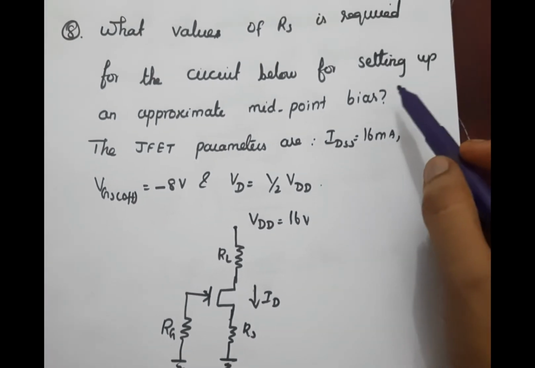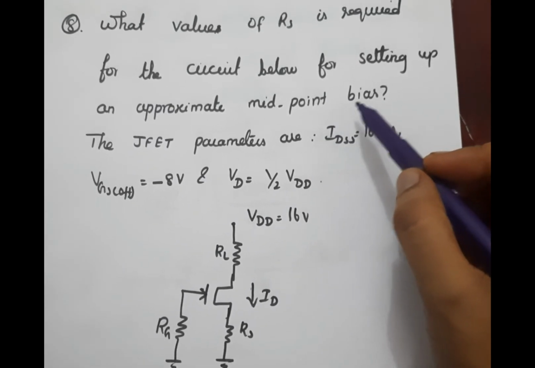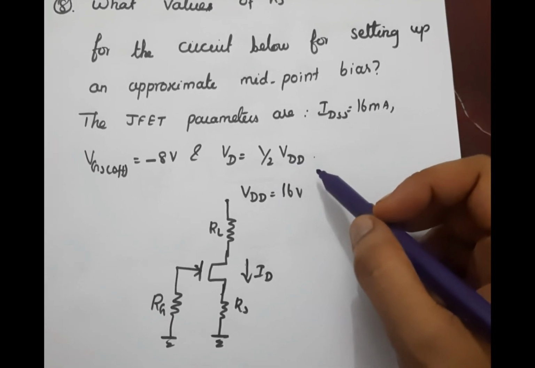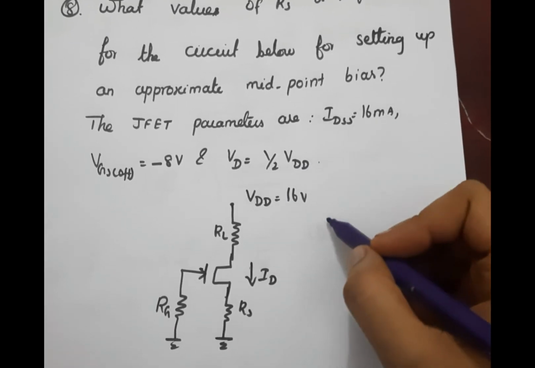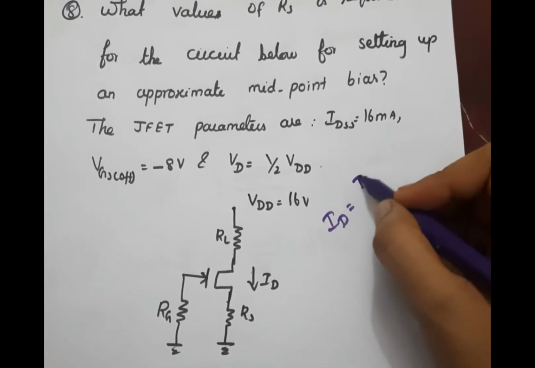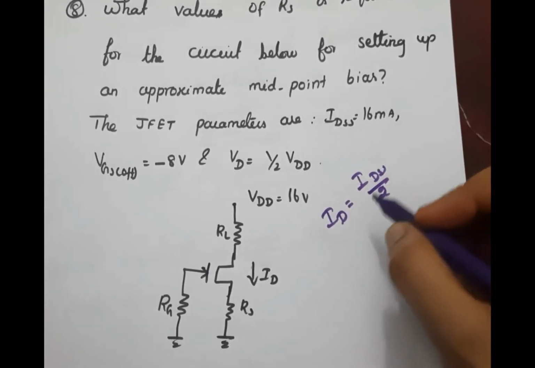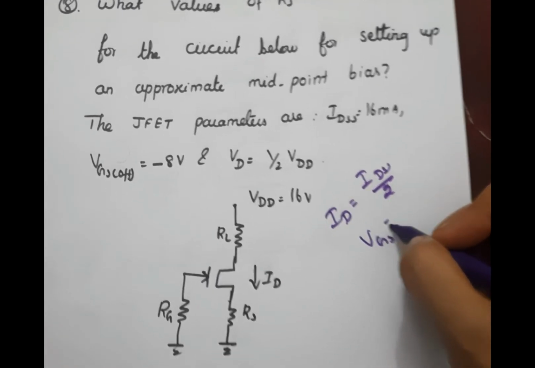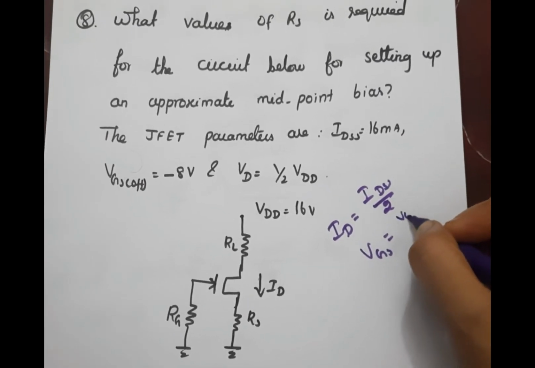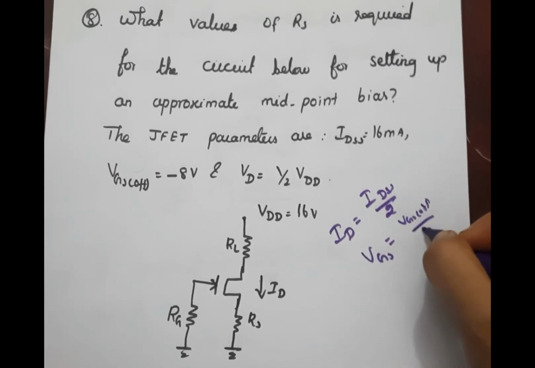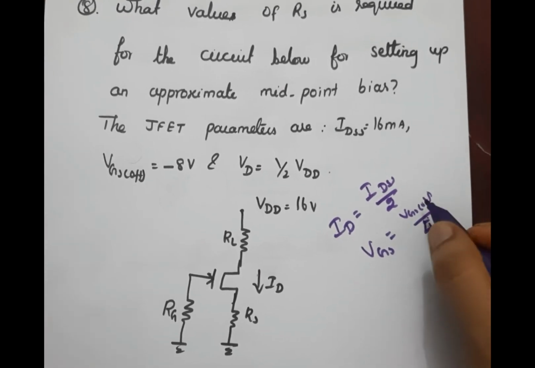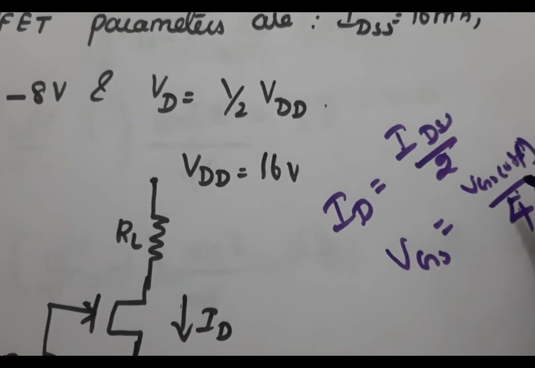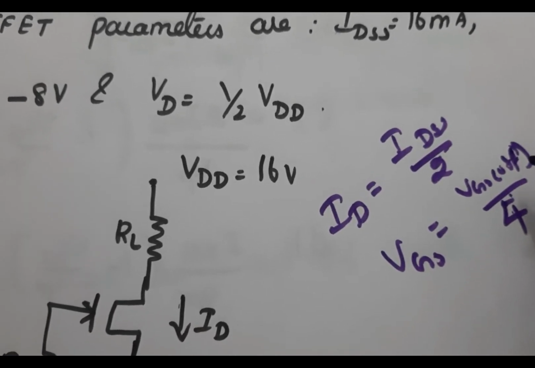And here the condition is approximate midpoint bias, that is VD is equal to half of VDD, and at this point the ID becomes IDSS divided by 2, and VGS is equal to VGS off divided by 4, and this is the condition for operating in mid bias condition.